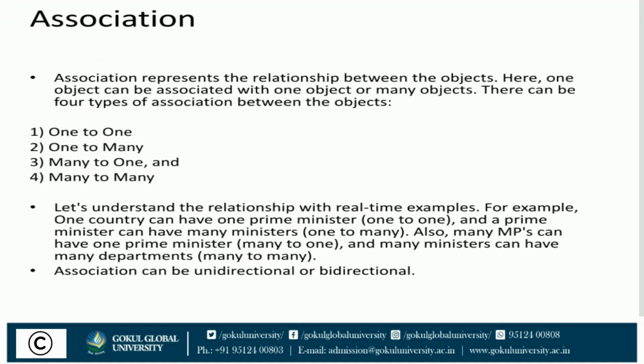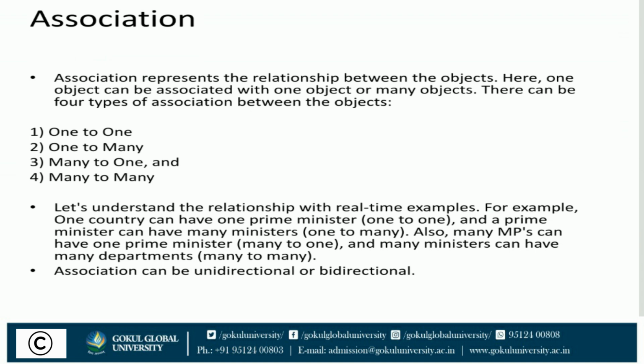Association. Association represents the relationship between the objects. Here, one object can be associated with one object or many objects. There can be four types of association between the objects. Number one is one to one, number two is one to many, number three is many to one, and number four last is many to many. Let's understand with the example.